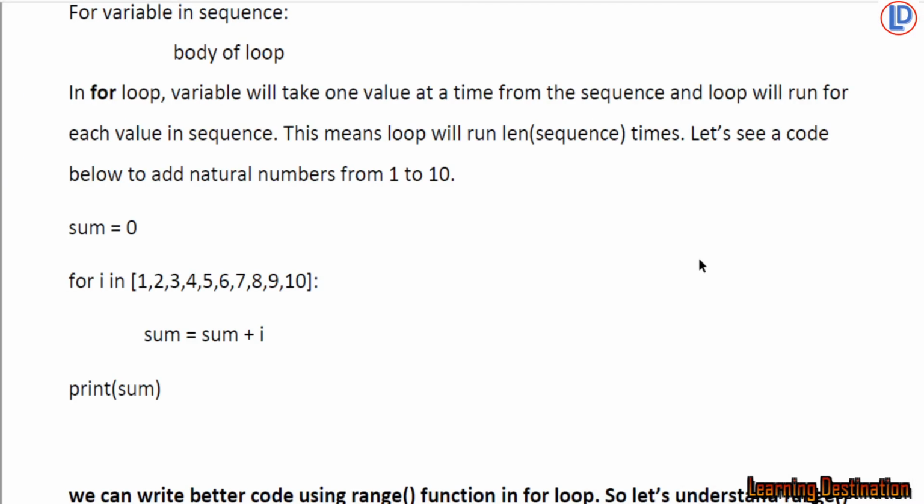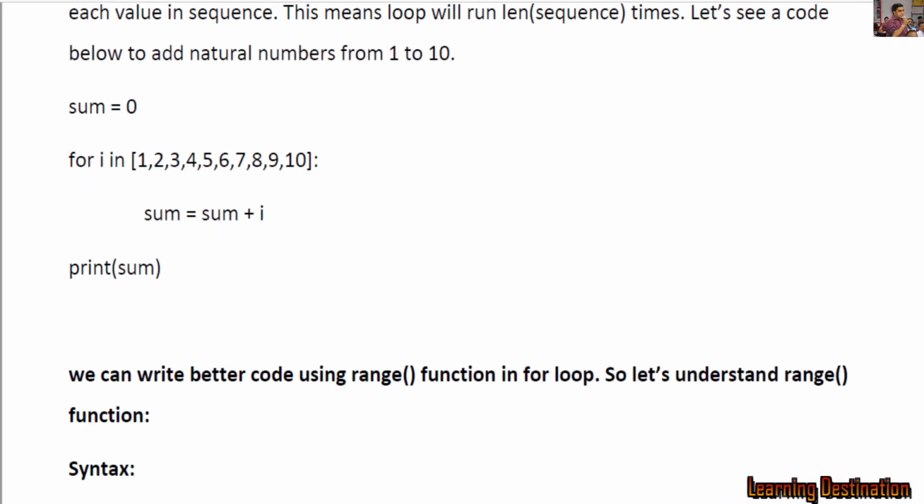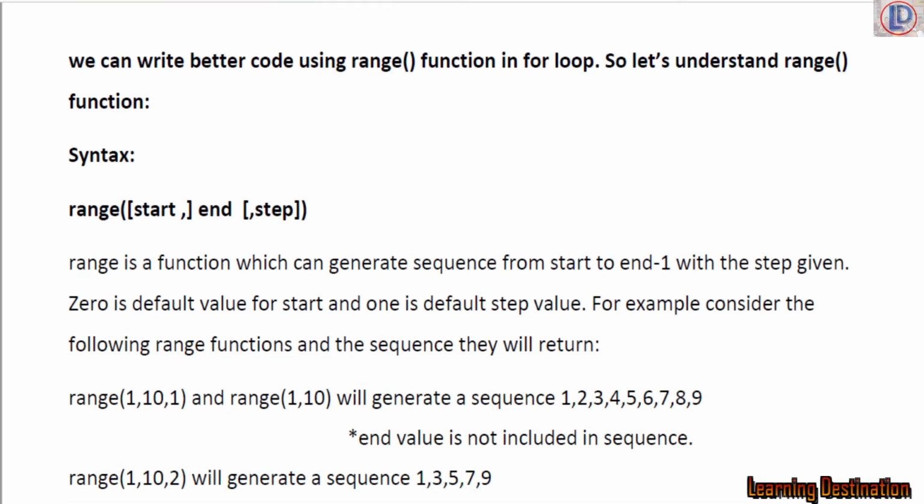So in order to work more efficiently in for loop, we don't always have to write the sequence in this way. We can generate the sequence using the range function. That will be an easier one for us. So in order to write better codes, we are going to learn how range will work.